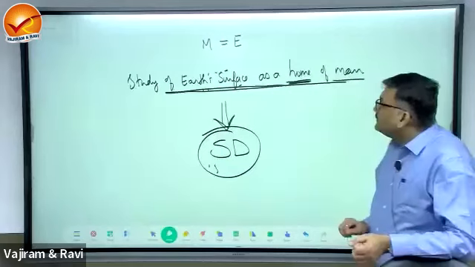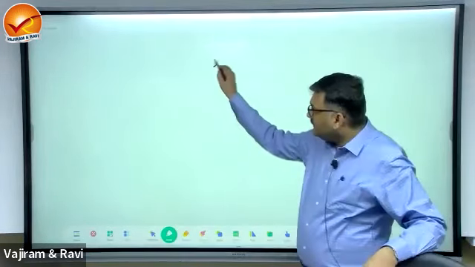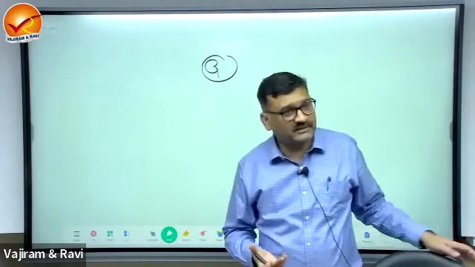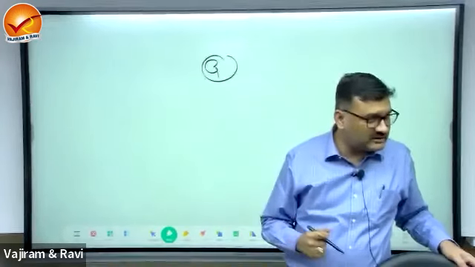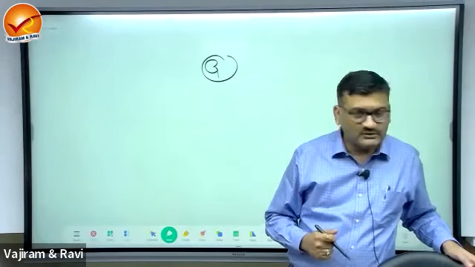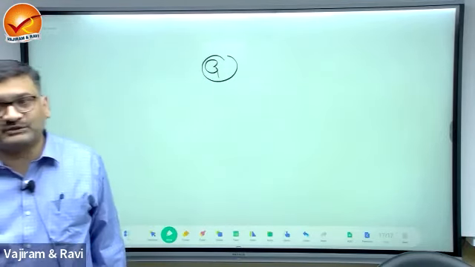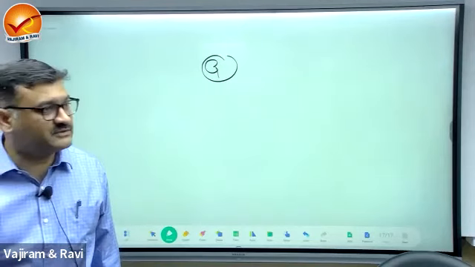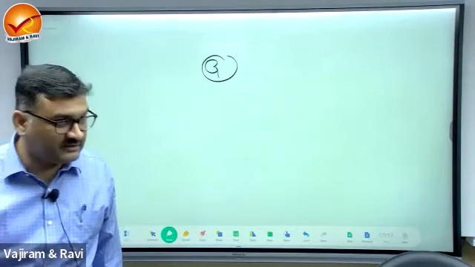Now, finally we conclude that geography is multidisciplinary. Geography has an overlap with many other subjects, yes or no? Geography has an overlap with sociology, it becomes social geography. It has overlap with political science, it becomes geopolitics. It has overlap with economy, it becomes economic geography.